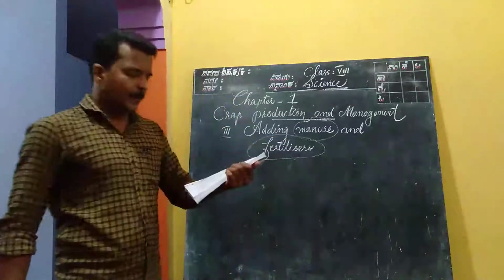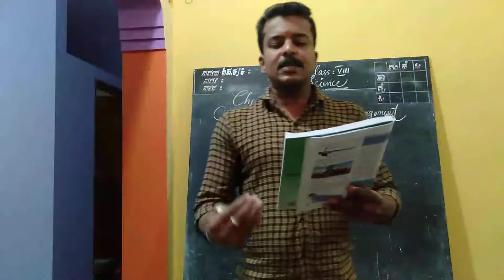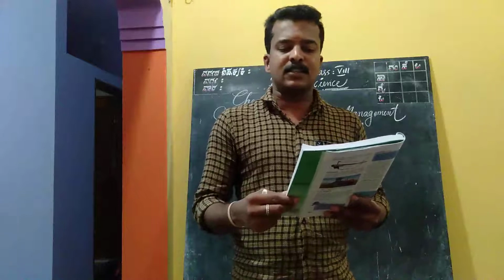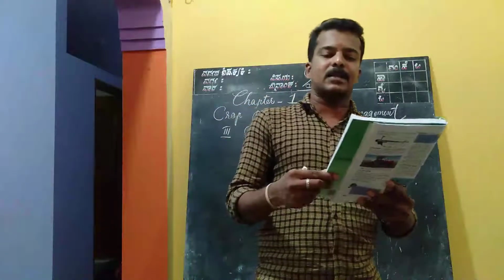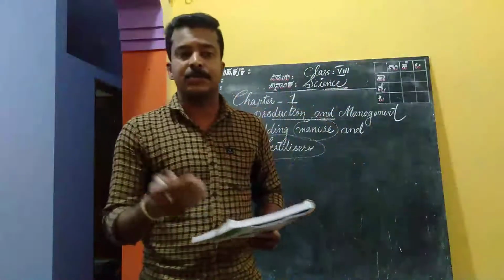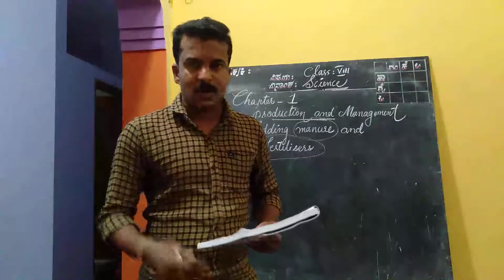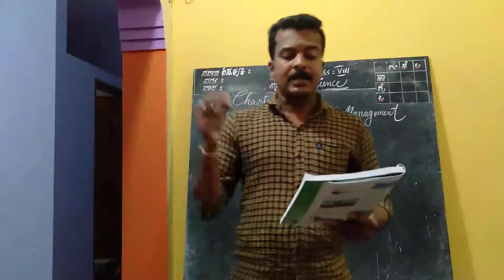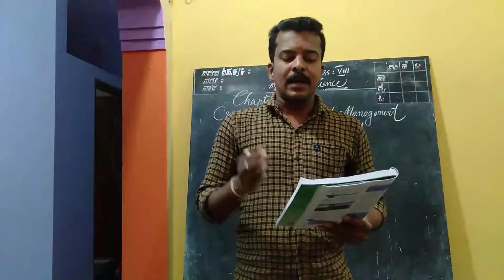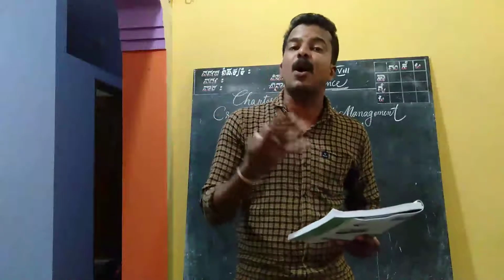Okay, see page number 5. Just open the books and see. The substances which are added to the soil in the form of nutrients for the healthy growth of plants are called manure and fertilizers. There may be a chance for getting a question. What are manures and fertilizers? So how do we need to write the answer? The substances which are added to the soil in the form of nutrients for the healthy growth of the plants.